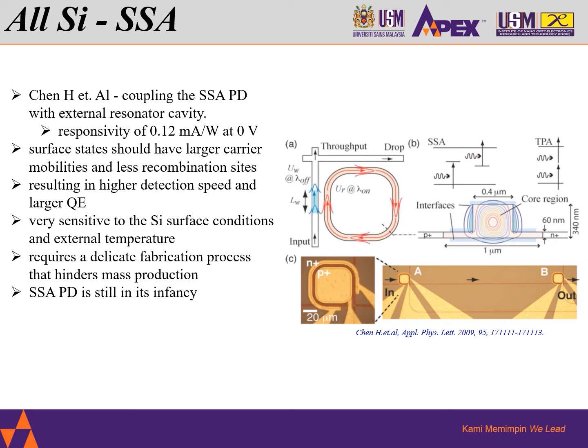Ideally, surface states could have larger carrier mobilities and less recombination sites compared to the bulk defect states in the MBA PDs, resulting in higher detection speed and larger QE. However, SSA is very sensitive to the silicon surface conditions as well as the external temperature, which requires a delicate fabrication process that hinders mass production. That is unfortunate. Presently, the SSA PD is still in infancy.